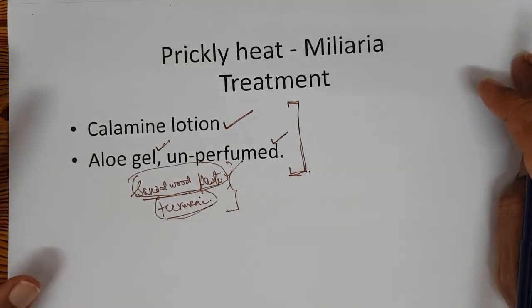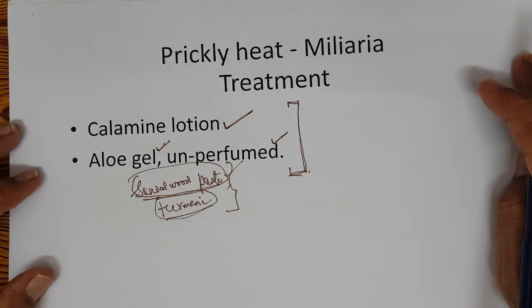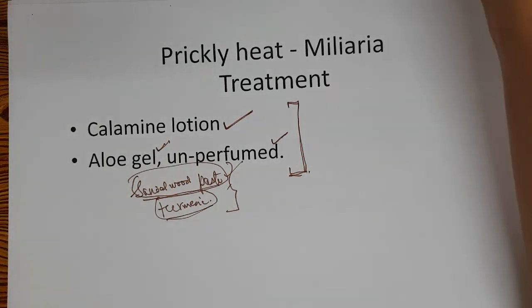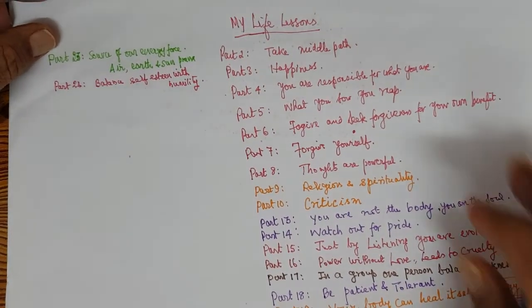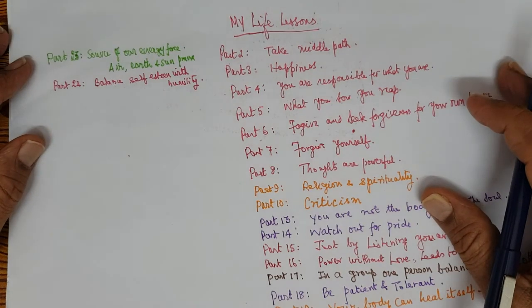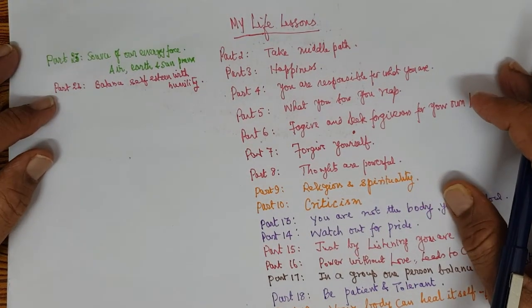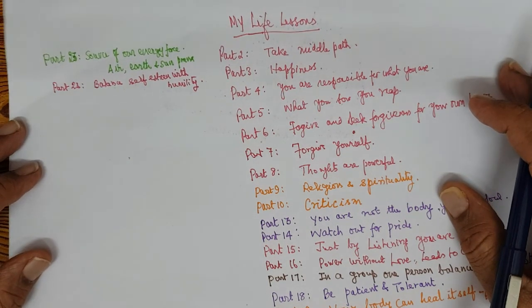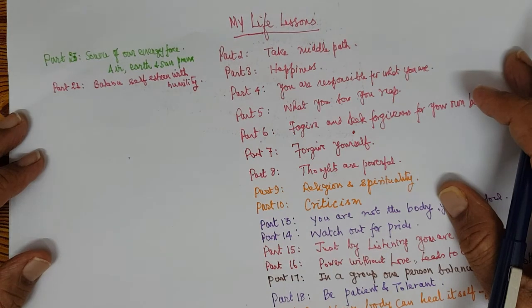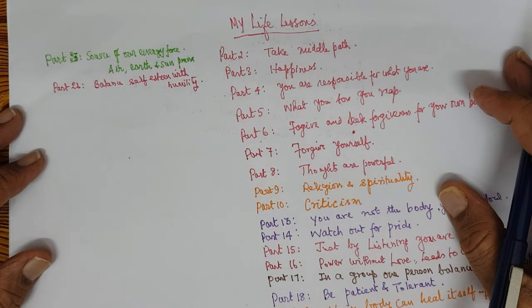Thank you. Now, this is what I would like to share with you on prickly heat. So, as usual, before I end, I talk about my life lessons. In part 24, the life lesson is: balance your self-esteem with humility. Your self-esteem should not make you proud. If you balance self-esteem with humility, that is a fantastic thing. That is what I want to share with you.